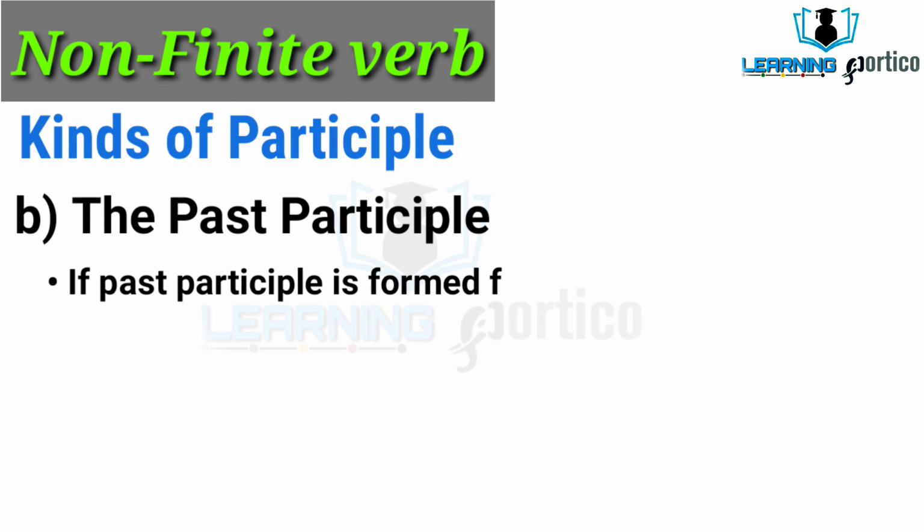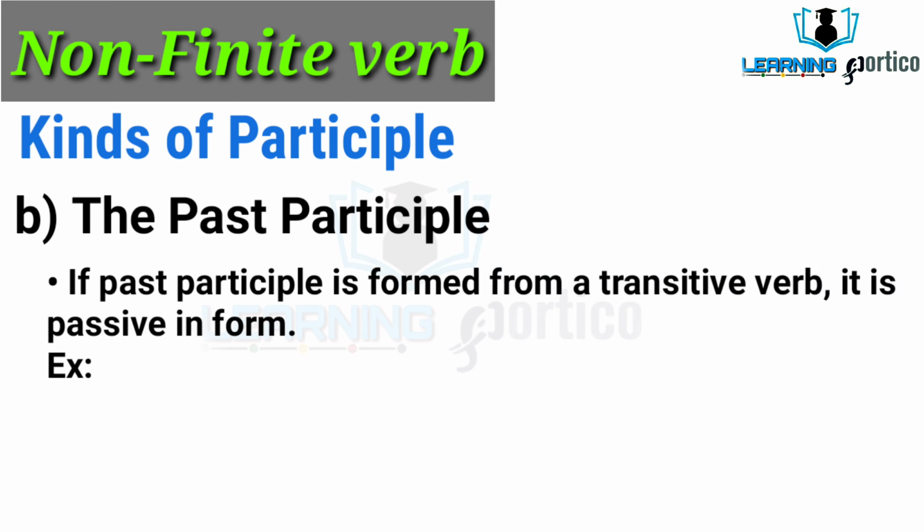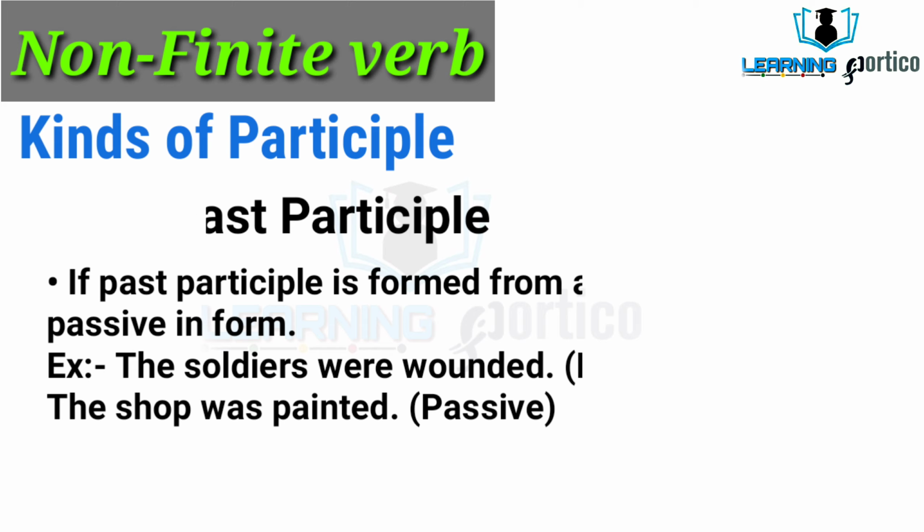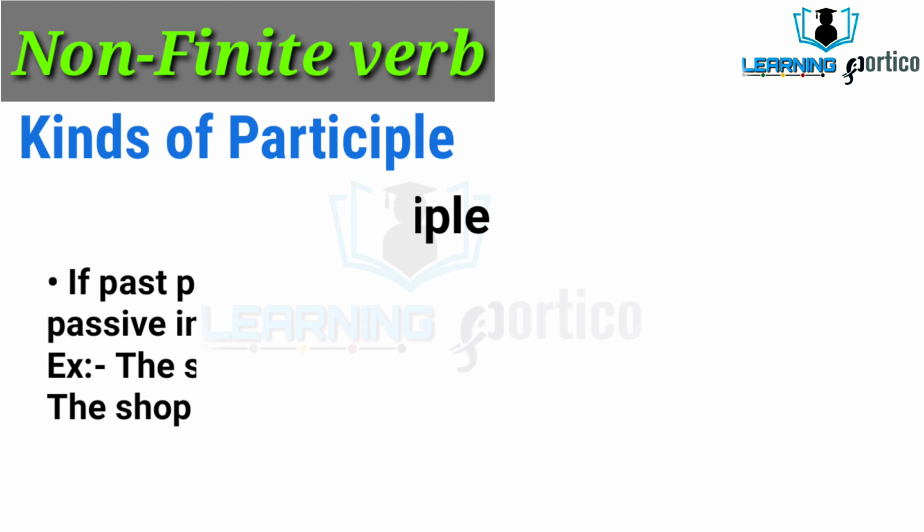If a past participle is formed from a transitive verb, it is passive in form, which means if the verb is formed from transitive verbs, it is passive in form. Example, the soldiers were wounded. Here passiveness is shown. The shop was painted. Here also the passive form is shown in the sentence.